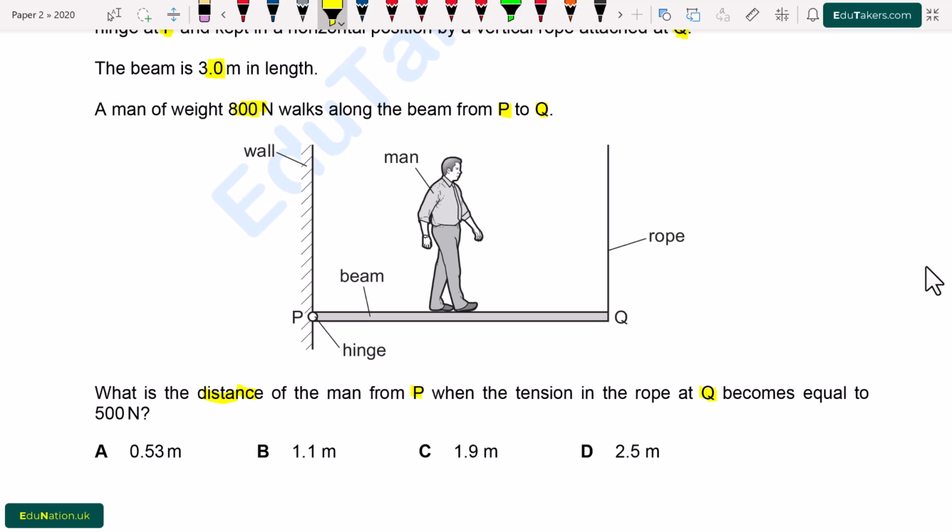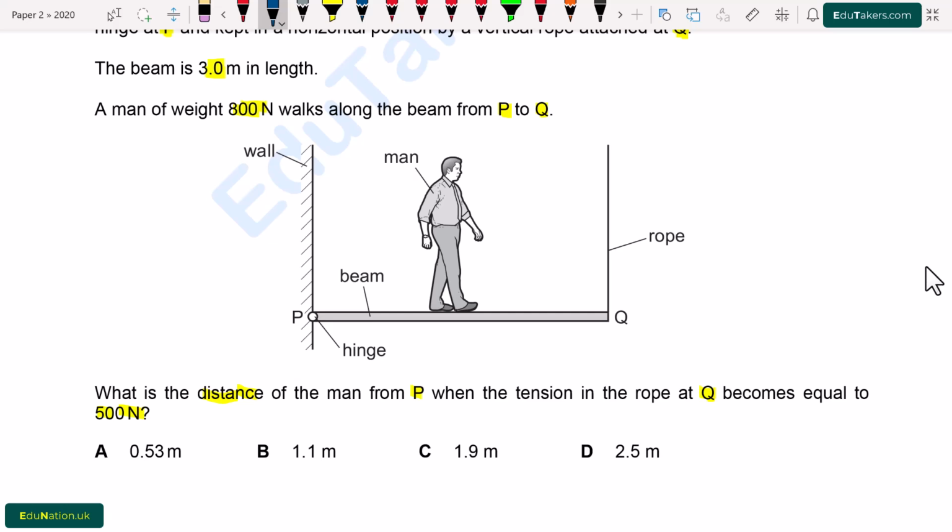So here we have to find out the distance of the man from point P when the tension in the rope at Q becomes equal to 500 newton. First of all, we have to find out the distance of the man from point P. The total beam length is given, which is 3.0 meter, and the tension is equal to 500 newton, while the weight of the man is equal to 800 newton.